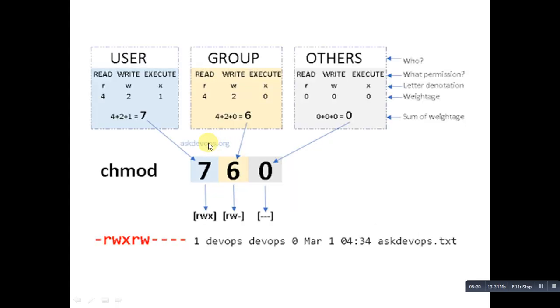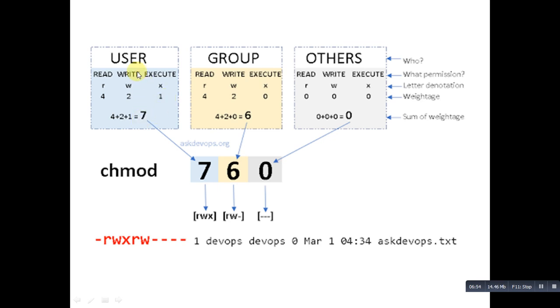So here in this picture you can see we have a user, group and other, which has read, write, execute, that is rwx, and it is denoted with some integers. R is always considered as 4, W is always considered as 2, and X is considered as 1, which brings to a total of 7.